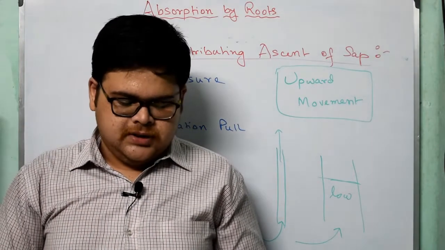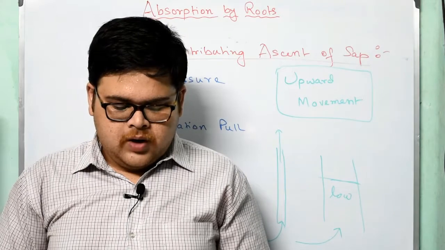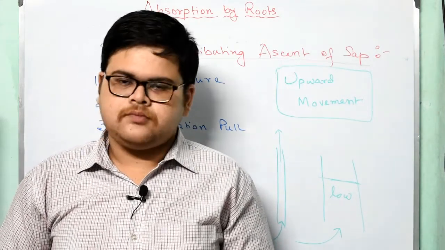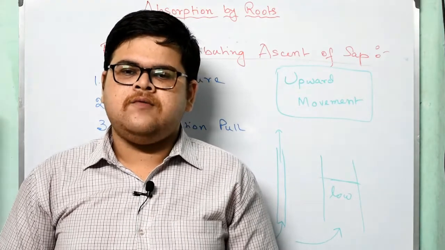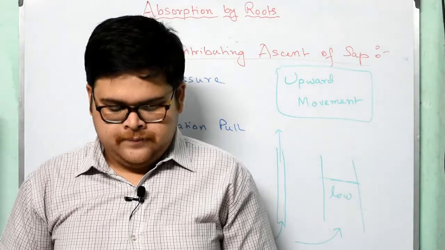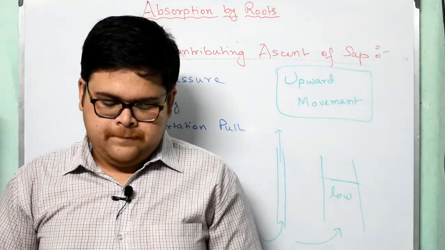The third point is transpiration pull. As water is lost from the leaf surface by transpiration, more water molecules are pulled up due to the tendency of water molecules to remain joined. So, what is the tendency of water molecules? Cohesion, that is, it tends to remain joined, and thus produces a continuous column of water through the stem.